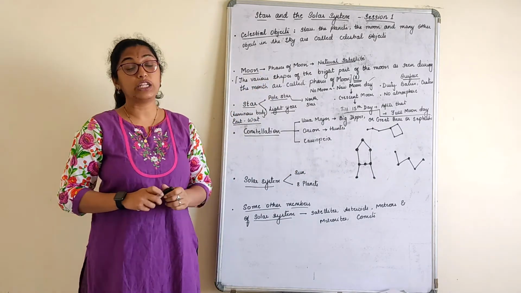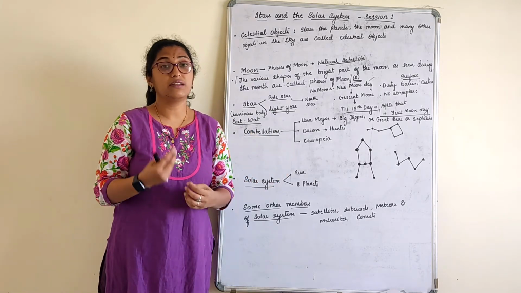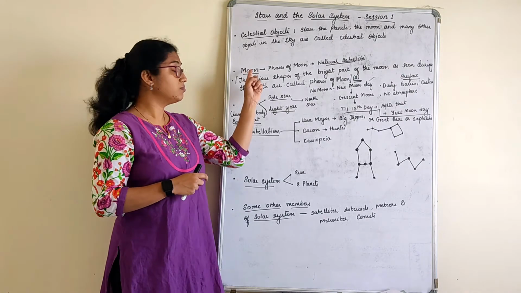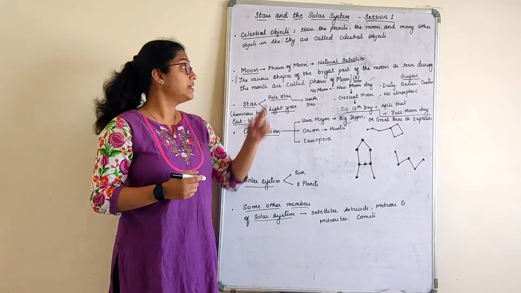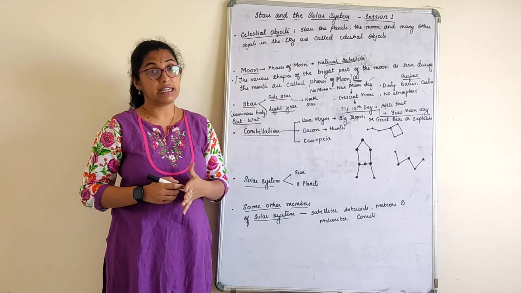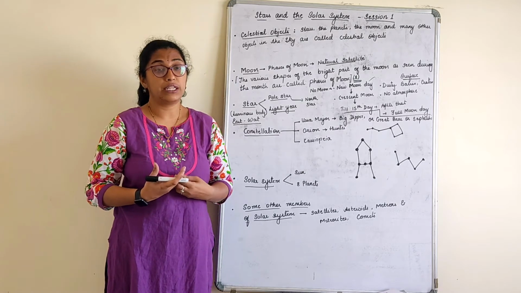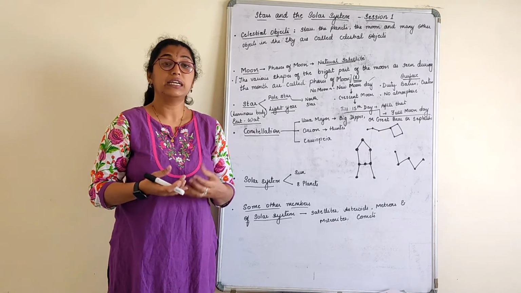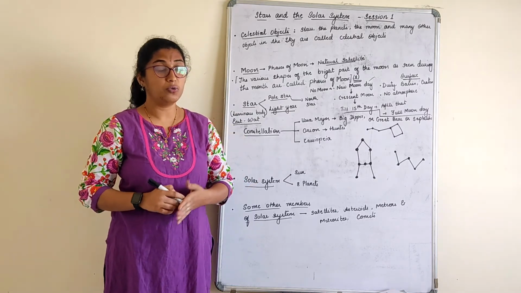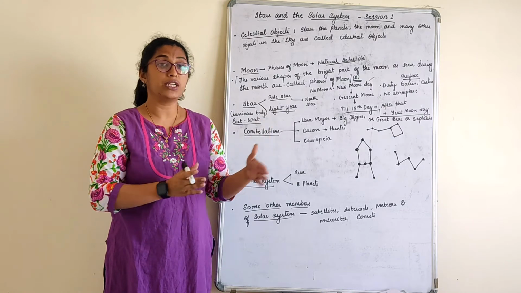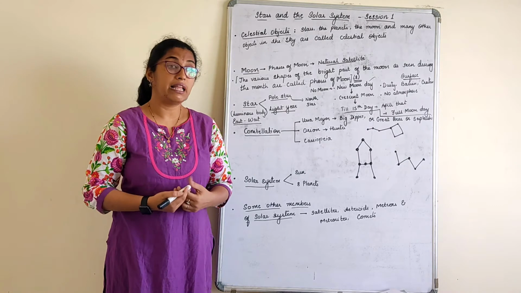The moon is also the natural satellite of the earth. That is why another word for satellite is moon, right? There are some other planets that have satellites, but the moon is, we can say, the natural satellite of the earth. It is a non-luminous body. Now what do you mean by a non-luminous body? A body or an object which cannot emit light of its own is called a non-luminous body. So the moon cannot emit light of its own.